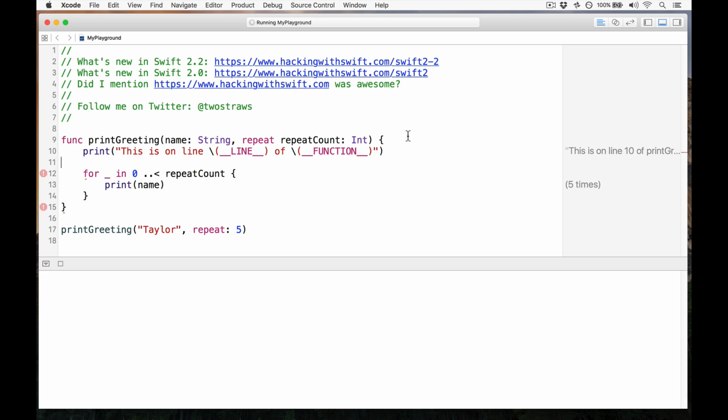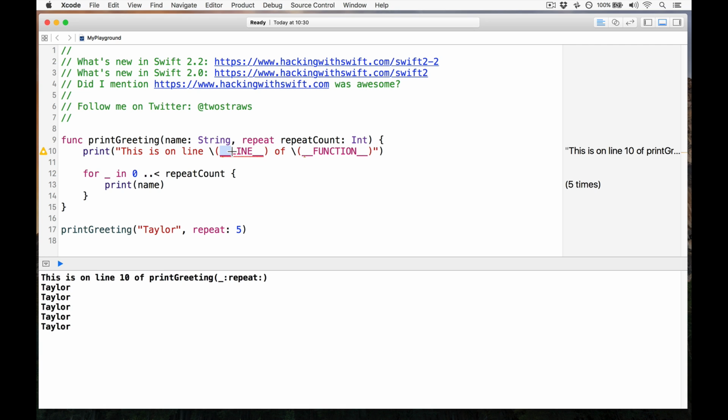Like that. Boom. And you'll see it's telling us it's on line 10, which of course it is, of print greeting repeat, which of course it is. This is called, if you're wondering, the screaming snake case structure, which is because it's all uppercase with underscores around it. It's very ugly. It's not very Swifty. So it's been replaced.